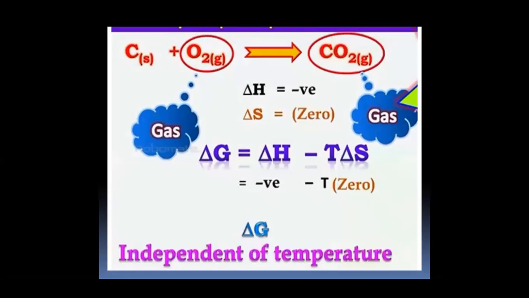For the formation of carbon dioxide, the free energy change is independent of temperature because in the formation of carbon dioxide, 1 mole of oxygen gives 1 mole of carbon dioxide, since there is no change in the number of moles or molecules of oxygen and carbon dioxide. The combustion of carbon is exothermic, hence delta H is negative, and there is no change in entropy, hence delta S is 0. So delta G is independent of temperature.